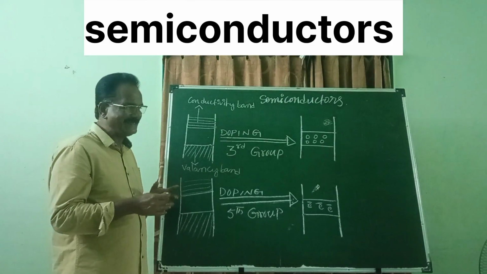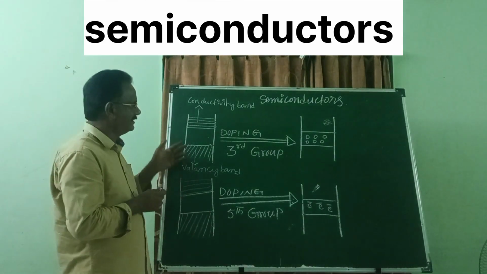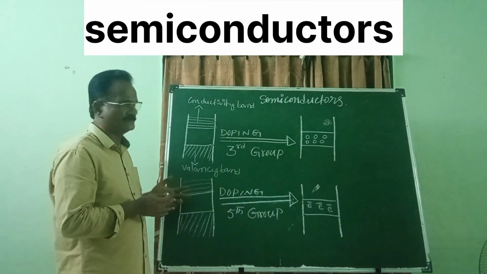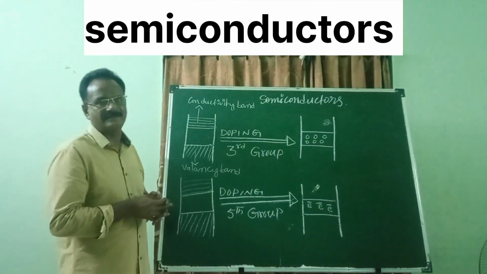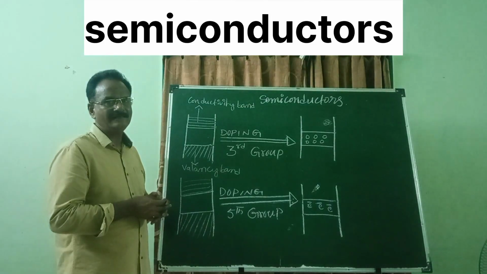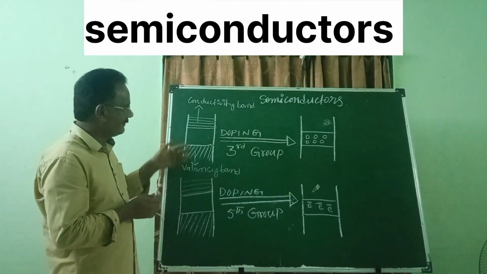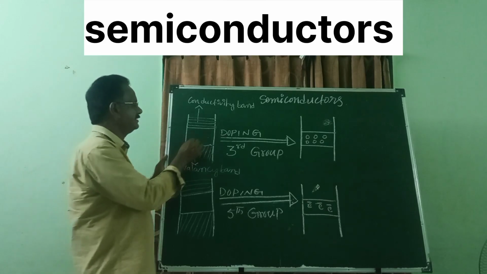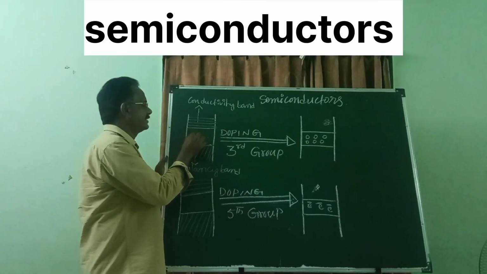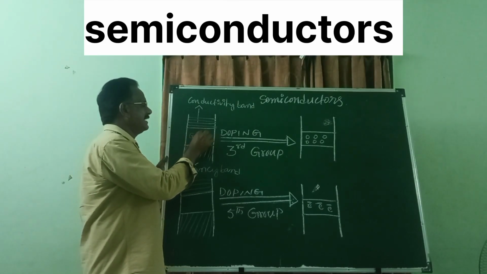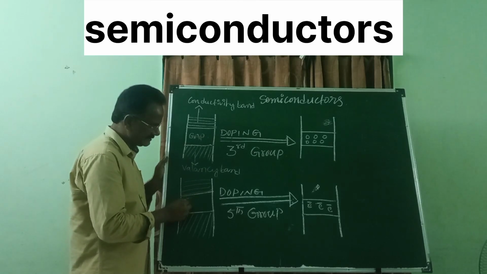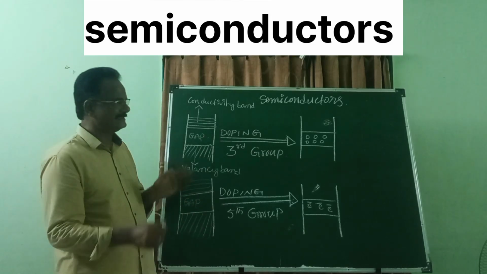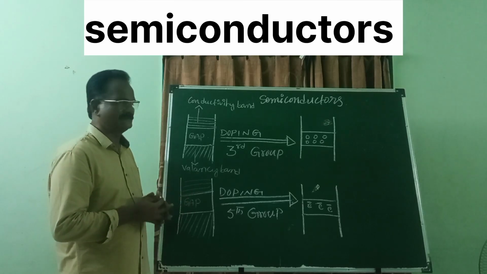If you build a barrier in between the conductivity band and the valency band, we can make these substances conductors. Are you understanding? So if we can fulfill this gap, this gap is called the energy gap. If we can fulfill this energy gap, then these can be converted into conductors.